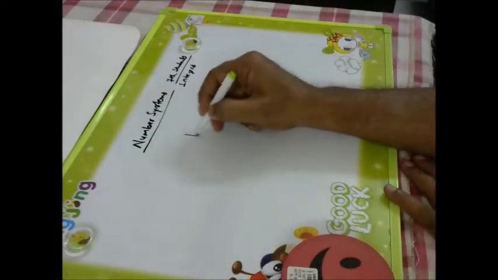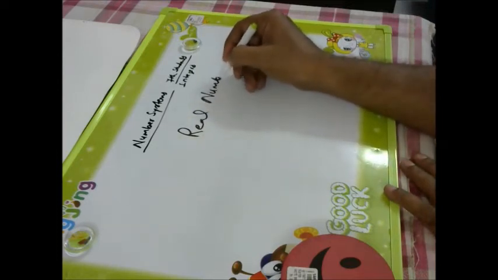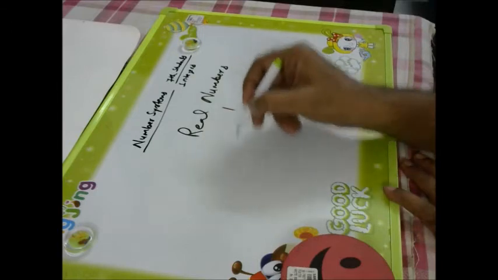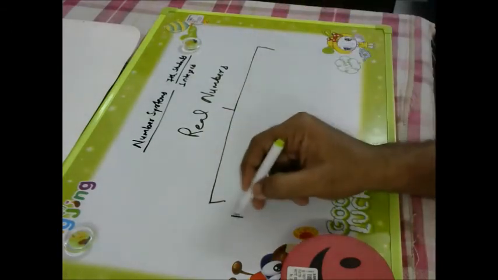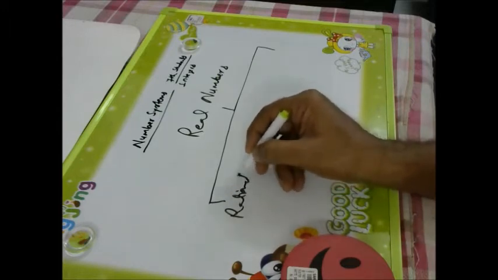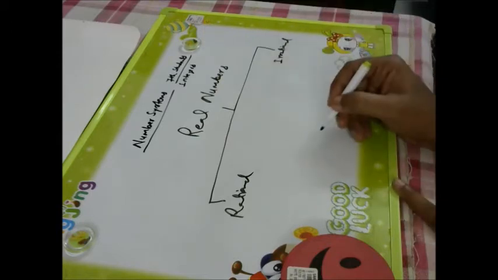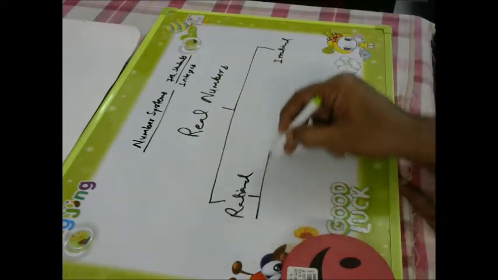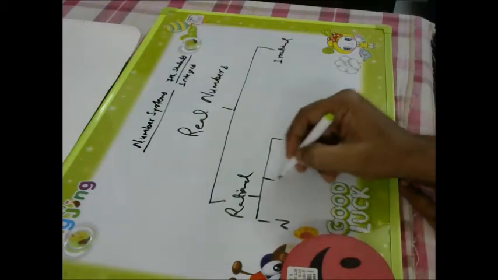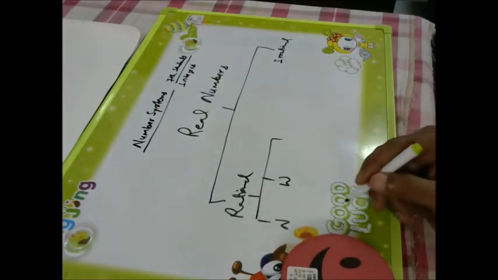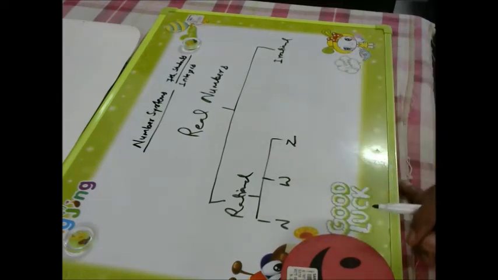So if we say what are real numbers, then real numbers we can classify as rational and irrational. In rational, we have already classified that natural numbers are rational numbers, whole numbers are also rational numbers, even integers are also rational numbers.